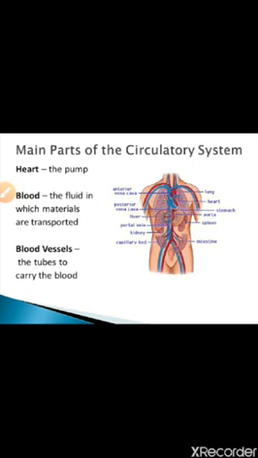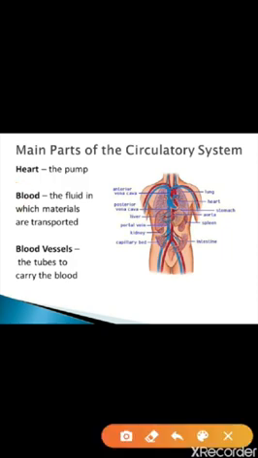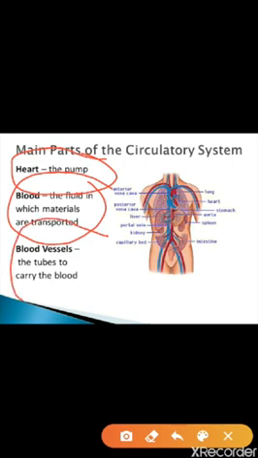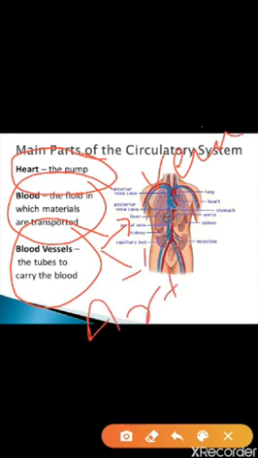We have also seen in the previous video the main components of the circulatory system. Here I'm just showing you for a while that the circulatory system mainly consists of three things: the heart, that is the motor; the blood, that is the liquid part; and the blood vessels. These blood vessels contain two things, first the vein, the artery, and one more thing, the capillary.